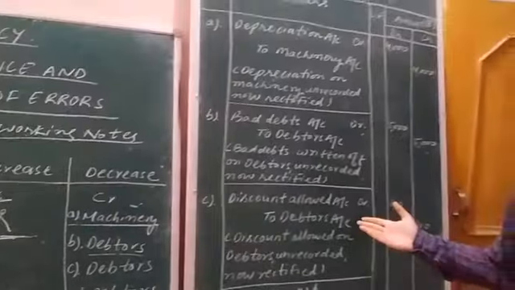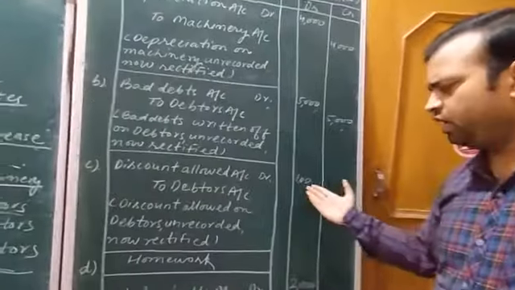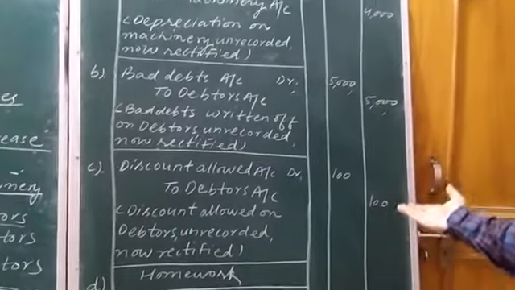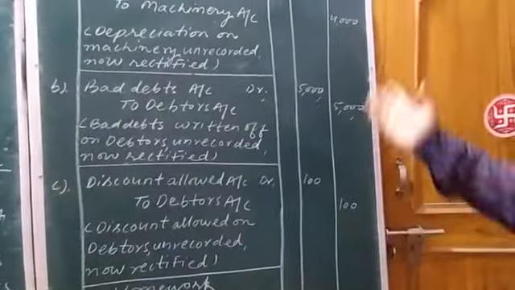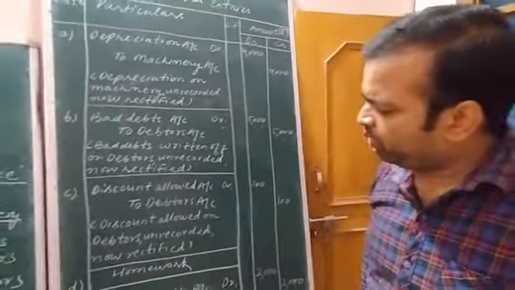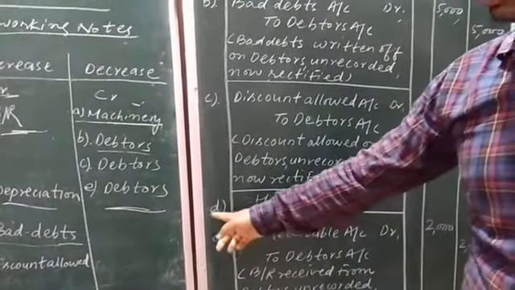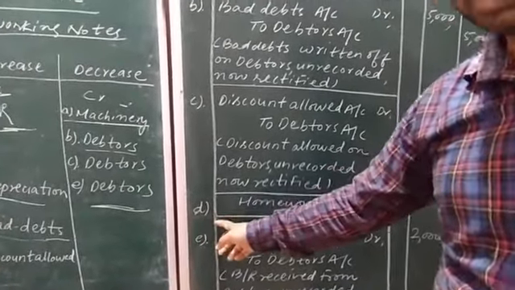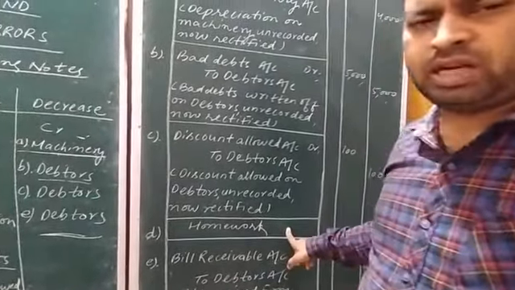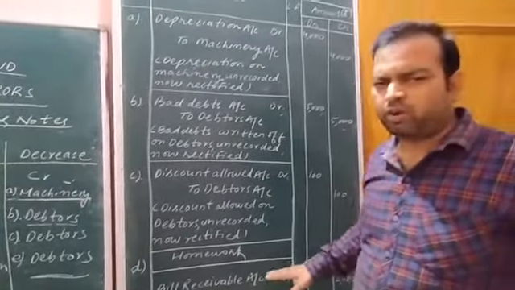See the third journal entry. This is the rectified journal entry. Okay, 100 rupees is the amount as mentioned in this third transaction. We have written the same amount on the debit and credit side of the amount column. Okay, now D point. The fourth transaction, that is the D transaction, is to be solved as homework by you. Just try to solve the D transaction, rectify the error which is done by the accountant.